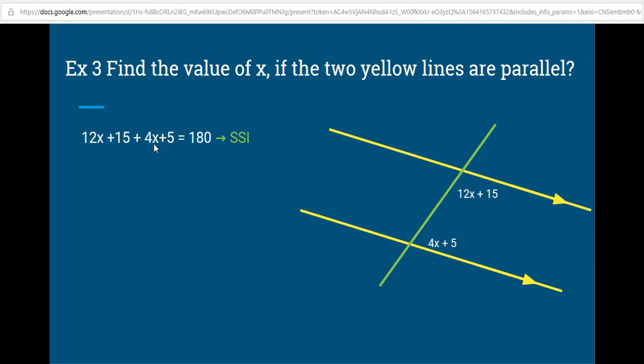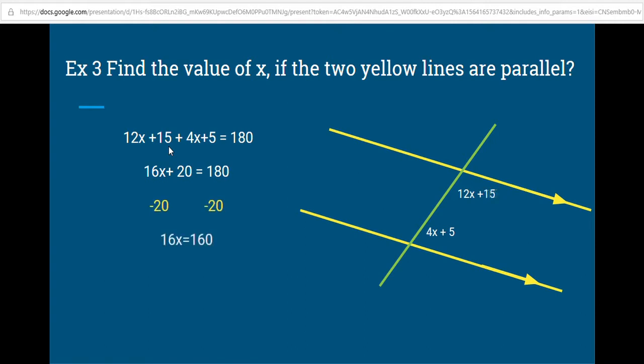First step is combine like terms. 12x and 4x both have x's. Those are like terms. 15 and 5 are also like terms. So combining like terms yields 16x plus 20 equals 180. Next step is to subtract 20 from both sides, and we end up with 16x equals 160, sorry. The next step, to get the x by itself, is to divide by 16. Dividing both sides by 16 yields x equals 10.